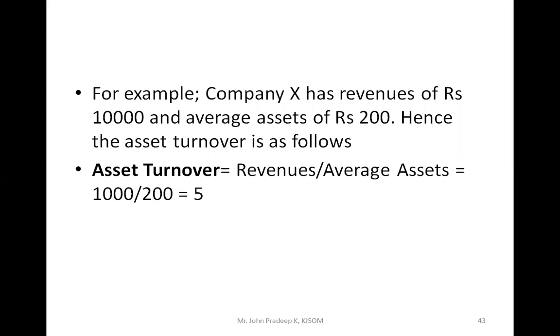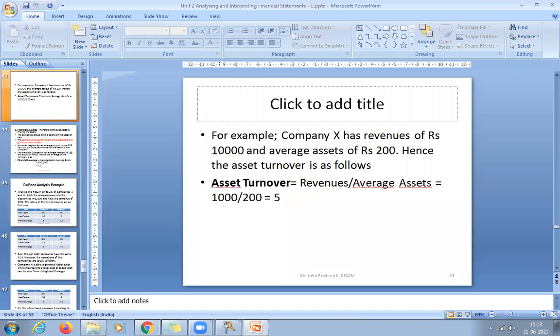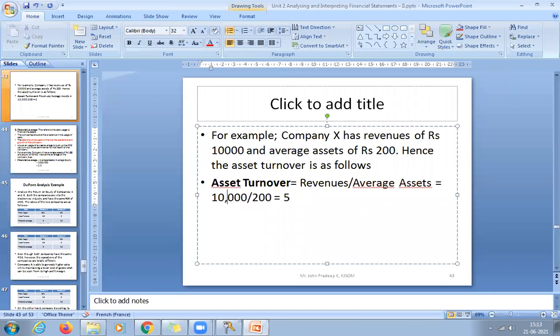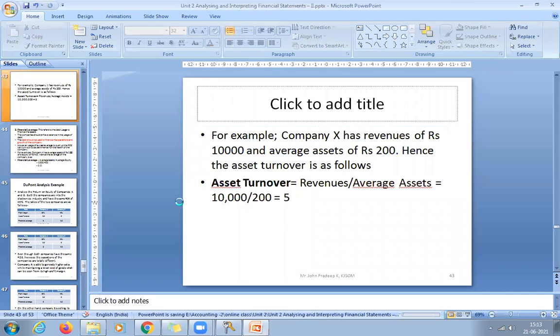So the asset turnover ratio is 10,000 divided by 200. How much will you get? 10,000 divided by 200. How much? 50 times. Yeah, you get 50.